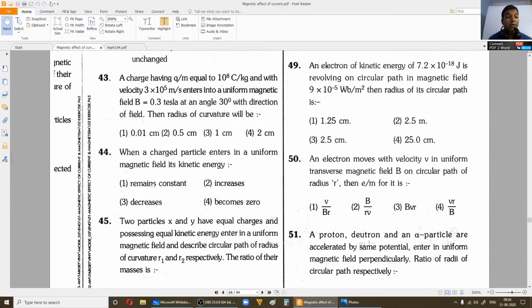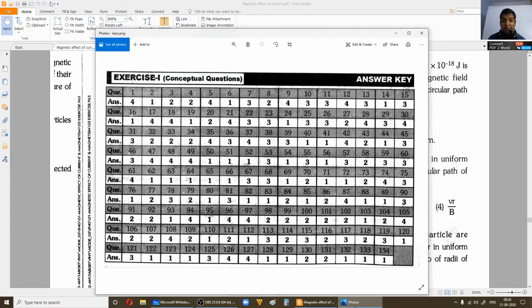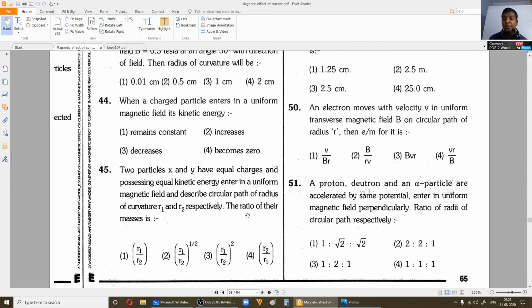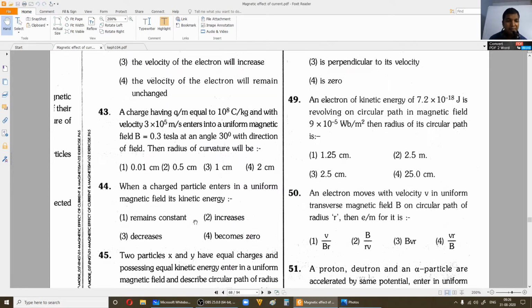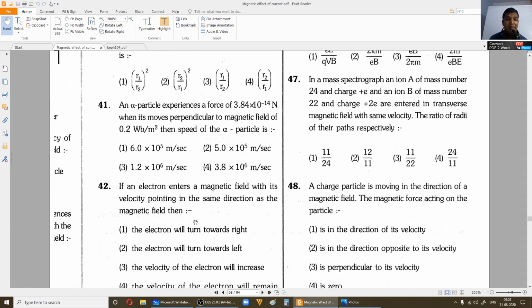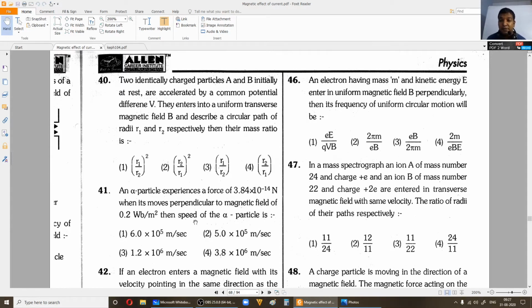Right. Okay, now when the charged particle enters in a uniform magnetic field, the direction of velocity may change, but the magnitude of the velocity remains constant, speed remains constant. If speed remains constant, so naturally kinetic energy remains constant, right? So 44 is 1, okay, right. Now 2 particles, I think this is same as 40th question, try doing it, okay, right.